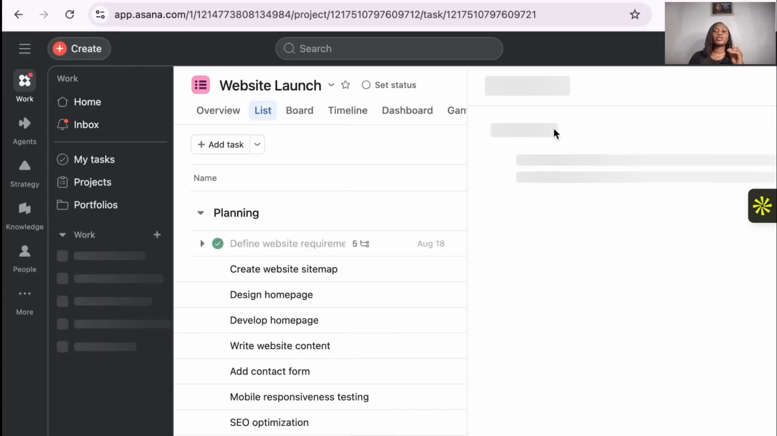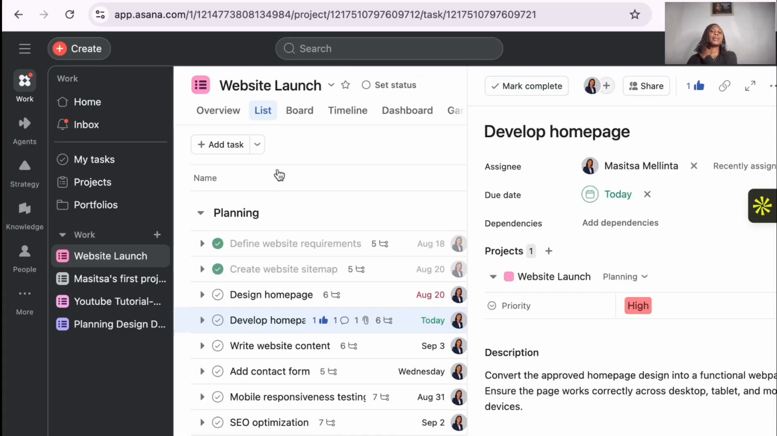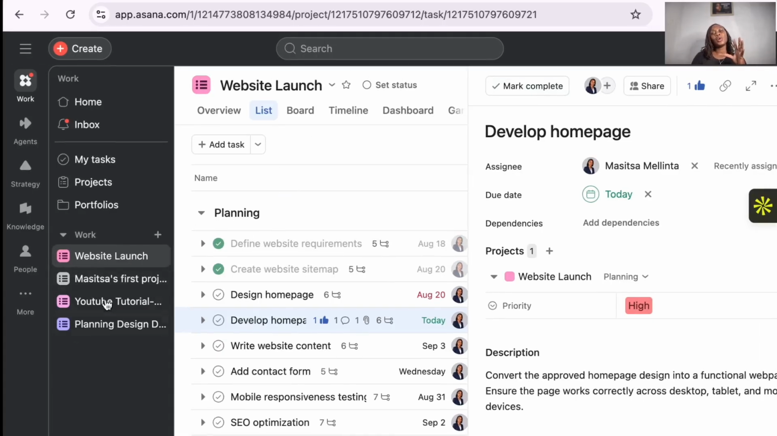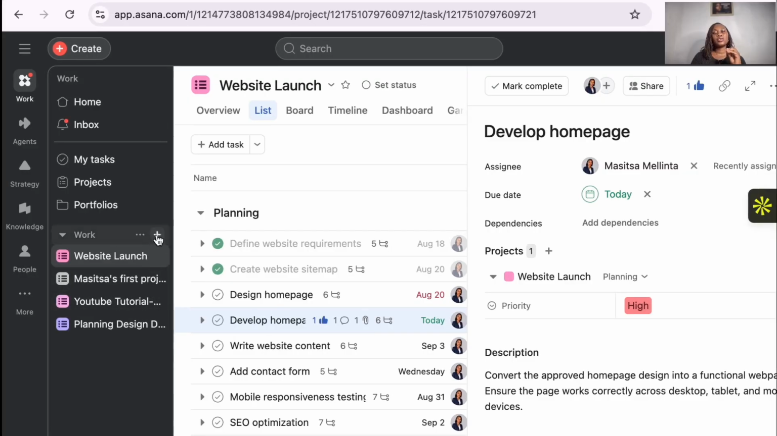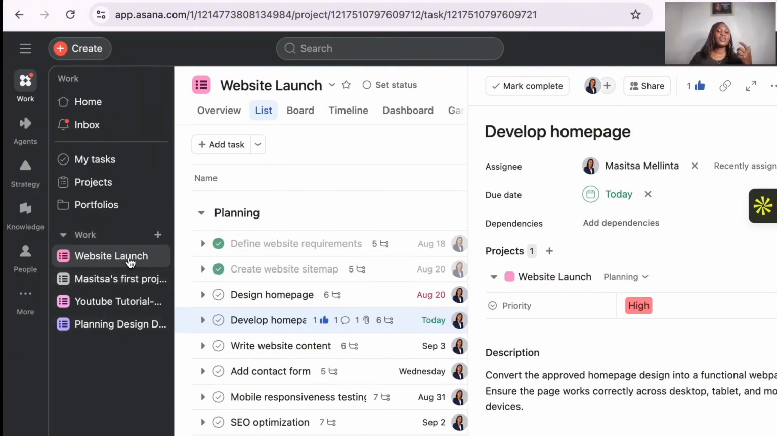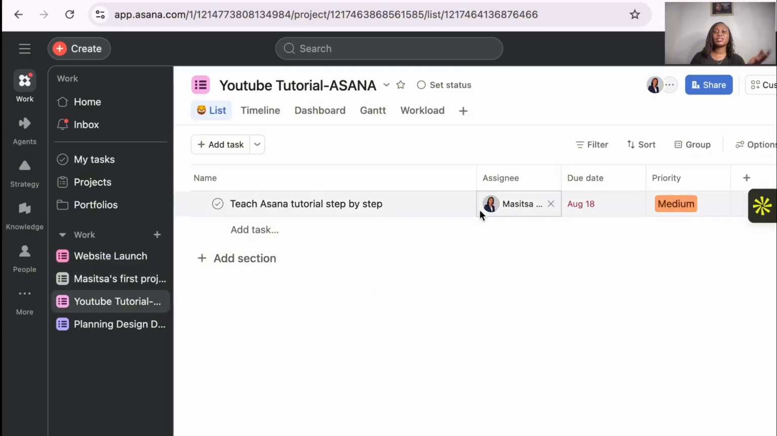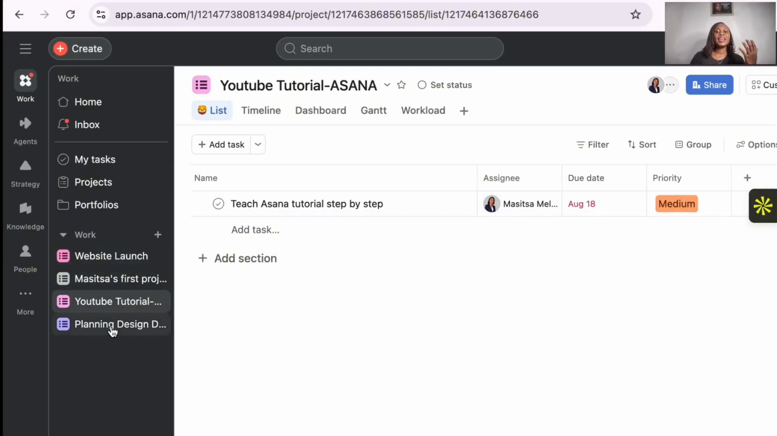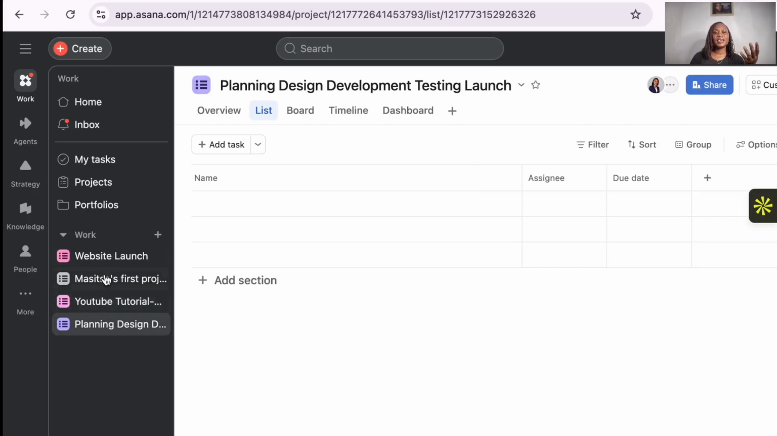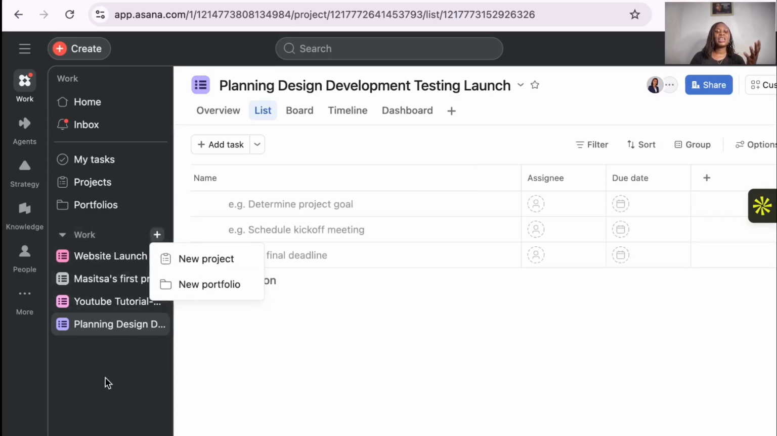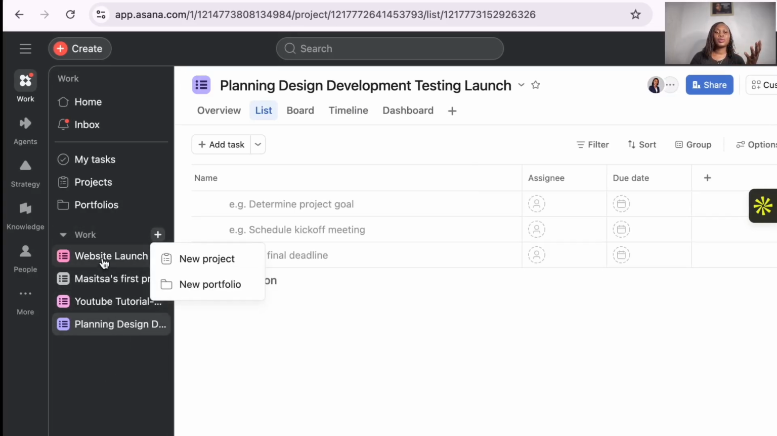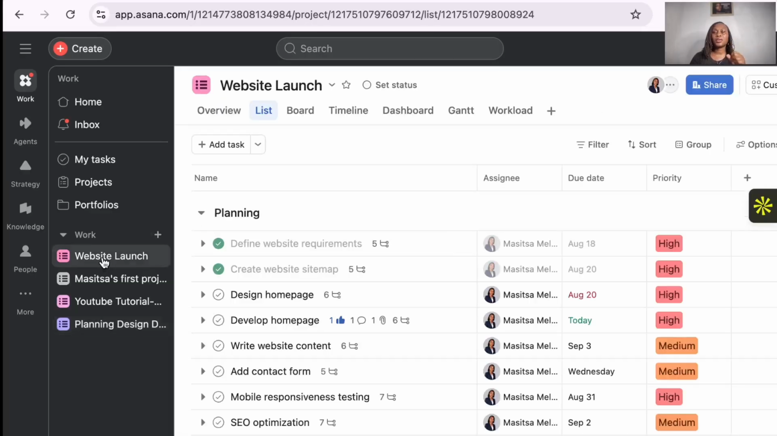Now let's go back to the dashboard, to the main page. This way, whenever you want to create a project, I told you can click on here and then you'll create a project or a portfolio. So you can see here I already have the website launch, then there's a project here, then there's the YouTube tutorial, still it has projects as well, then there's the planning and design. So you can add as many projects as you want here. So the one that we are on is the website launch.